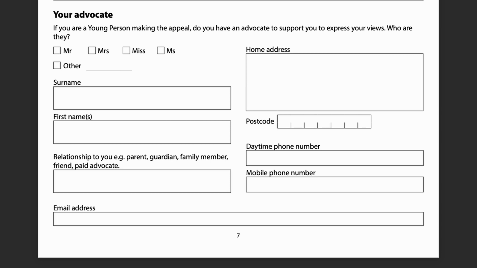An advocate should not be someone who is giving you advice on the appeal. If you have an advocate, please fill in the details on this page, including their relationship to you and especially their email address, as a tribunal prefers to correspond using this method. If you do not have an advocate, then please leave blank and continue with the form.